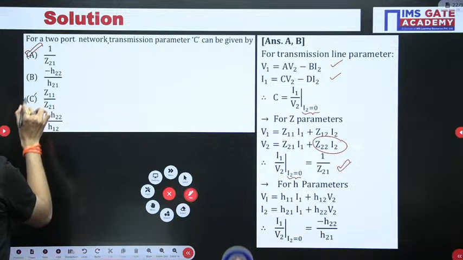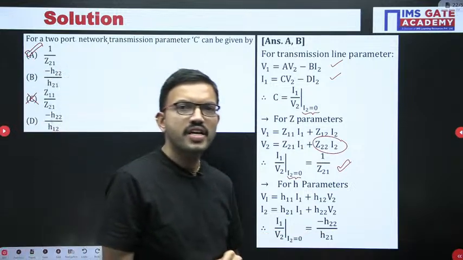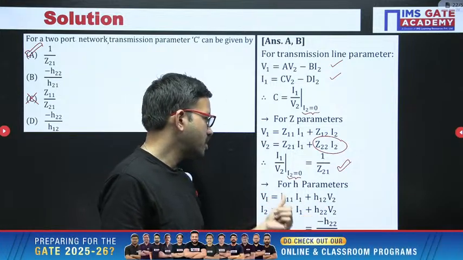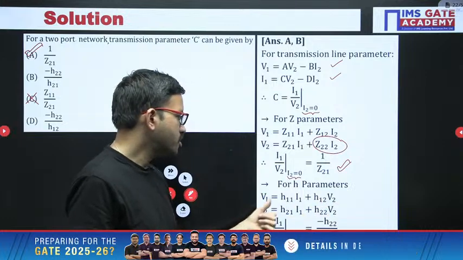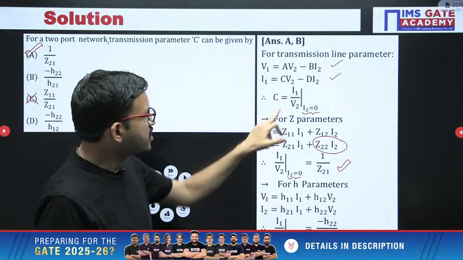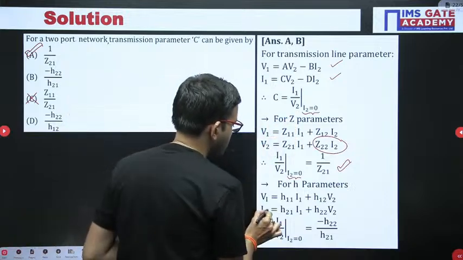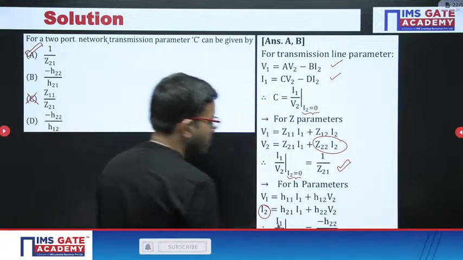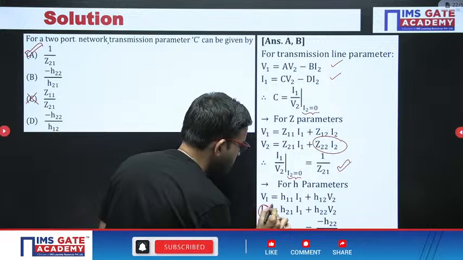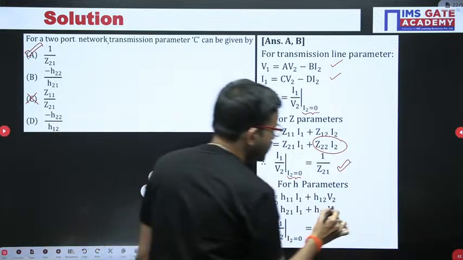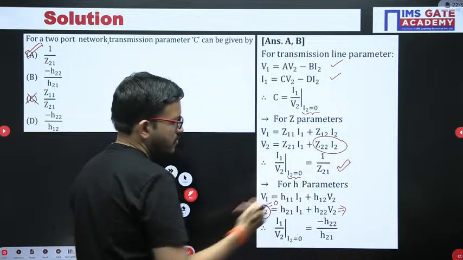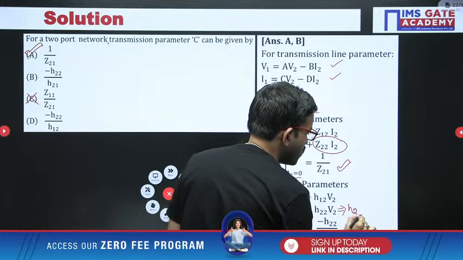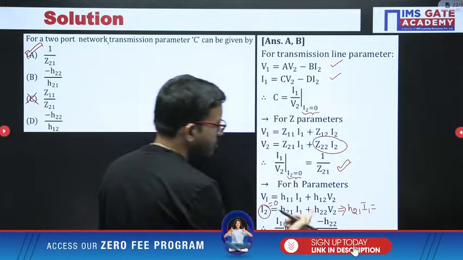The moment you choose option A, option C we can eliminate. Next, with respect to H parameters, we already discussed the standard equations: V1 equal to H11 I1 plus H12 V2, I2 equal to H21 I1 plus H22 V2. Here also the condition is the same, I2 equal to 0. Rearranging from this equation, you get H21 I1 equal to minus H22 V2.